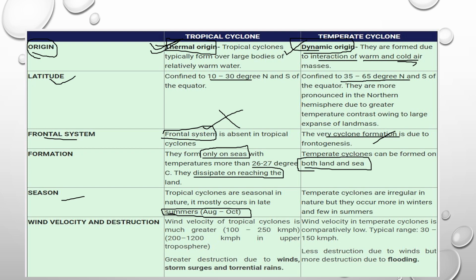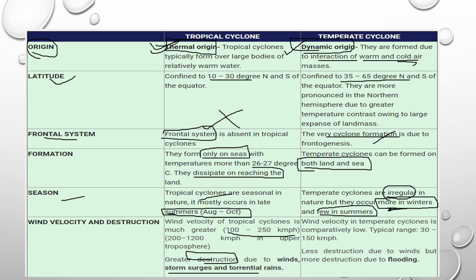Temperate cyclones are irregular. They are not a regular phenomenon like tropical cyclones, and they are few in summers and more in winter. So they occur in both winters and summers, but more in winters. Coming to wind velocity and destruction, the tropical cyclone's wind velocity is very high, and they create huge destruction. That is why rescue and relief measures are important in tropical cyclone areas.